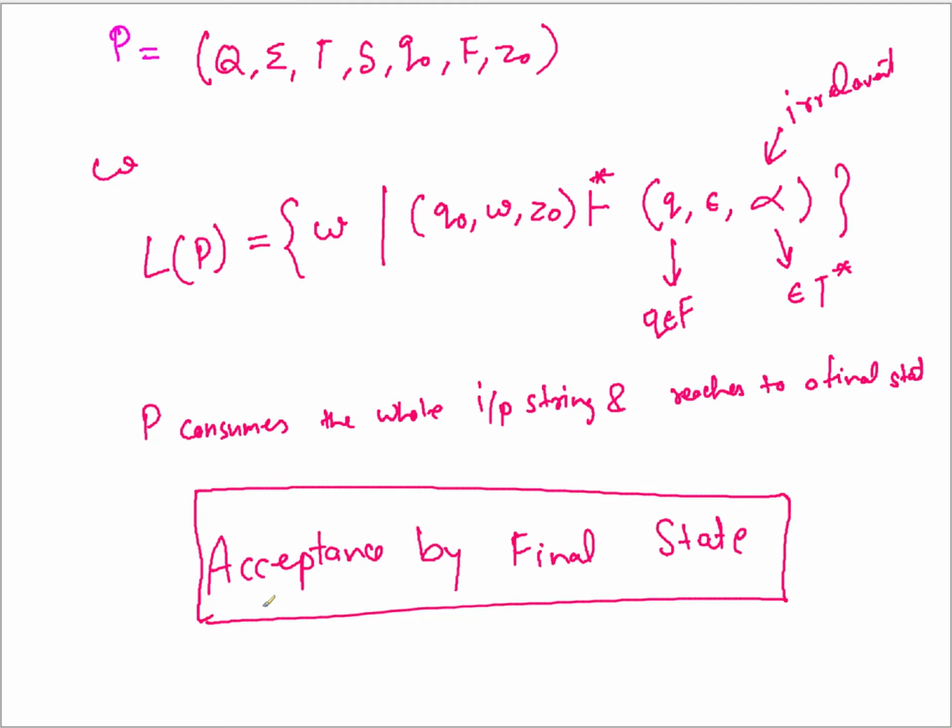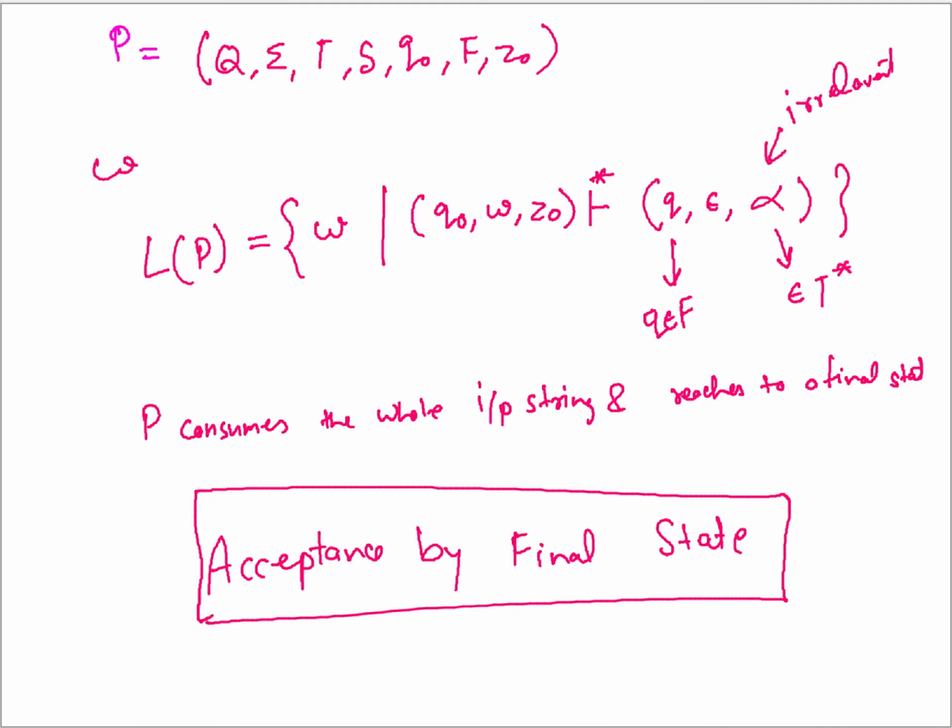But there is another variation of a PDA which doesn't require you to reach a final state, and that is actually only a 6 tuple system, right? So it doesn't say you need to have all the 7 components.